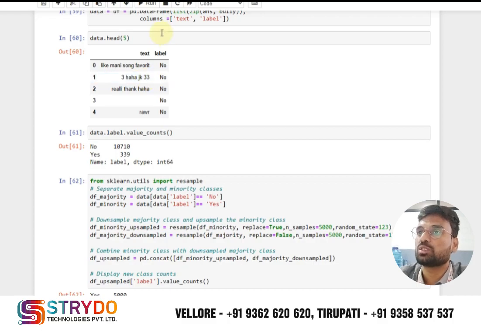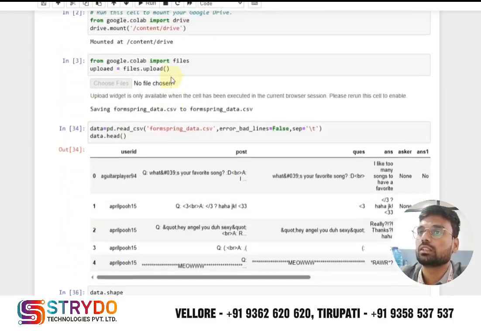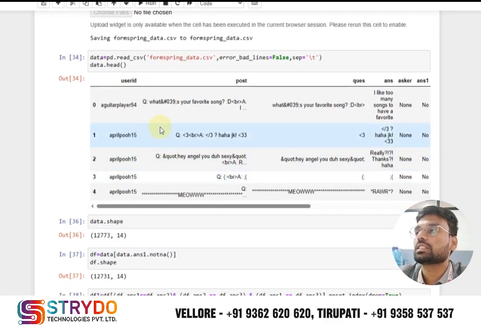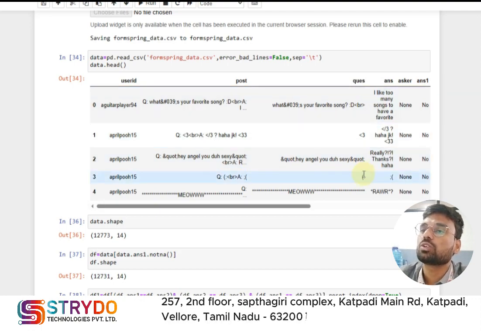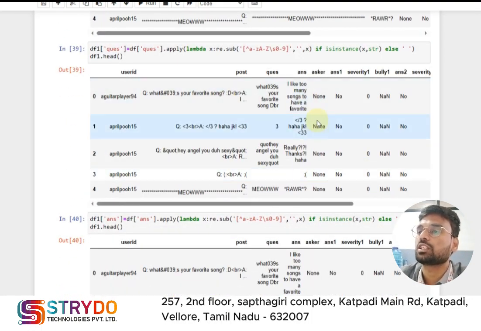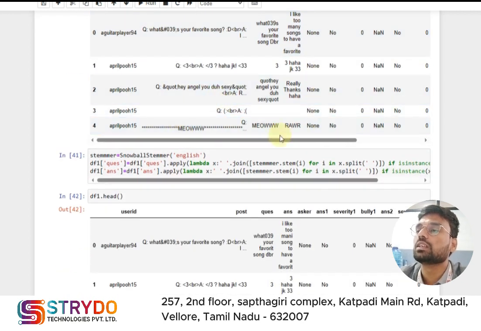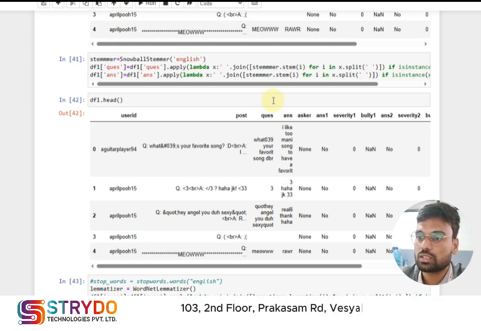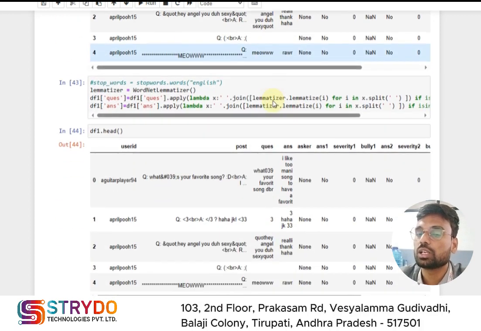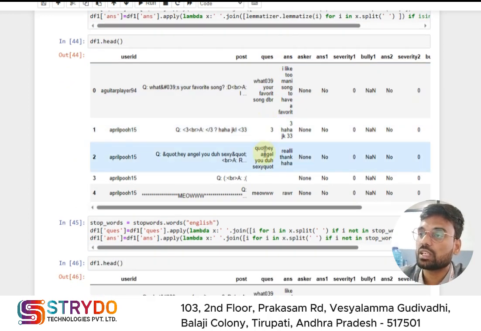This is the code for the cyberbullying project. Here we have taken the dataset, with user IDs, posts and comments. We compile all the textual data and process it. In natural language processing we have many steps, like removing stop words and punctuation marks, converting all the words to the same case, lowercase or uppercase, and then applying word vectorization techniques, lemmatization and stemming.